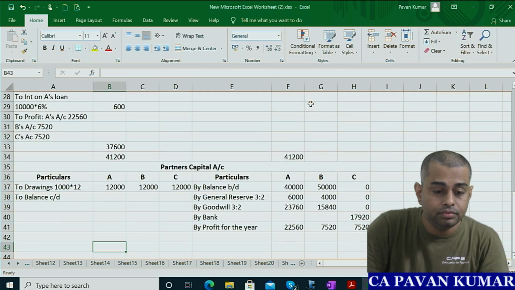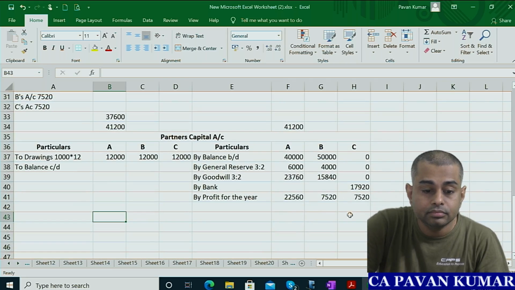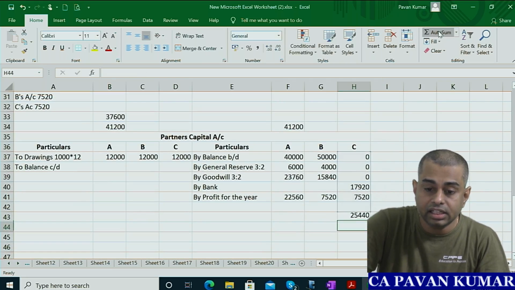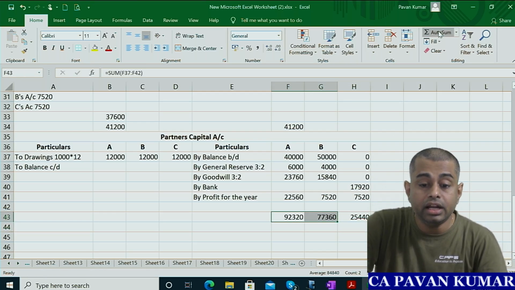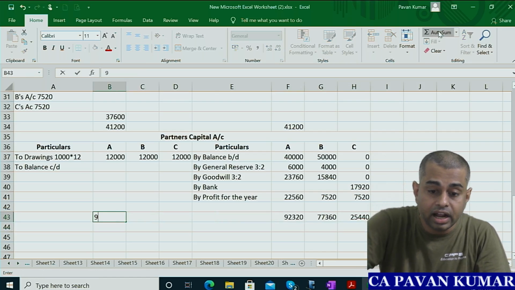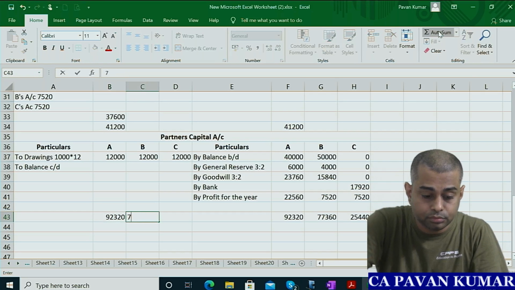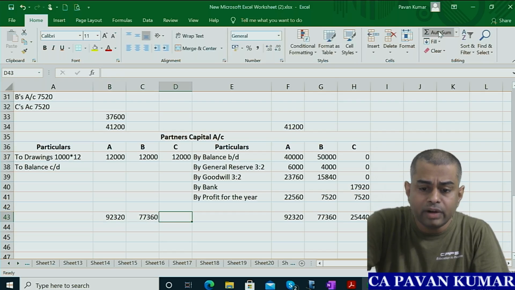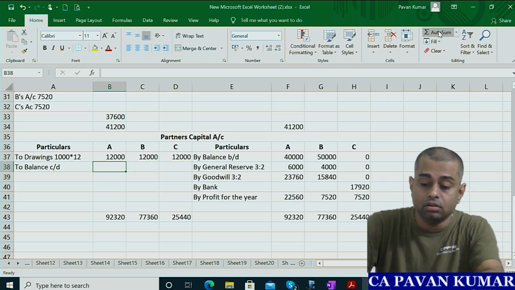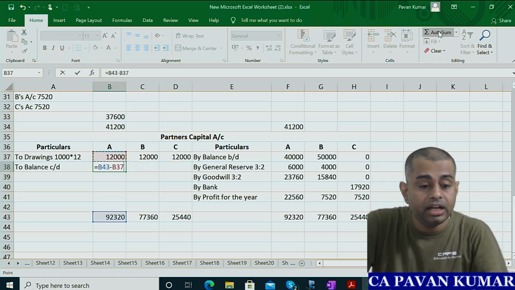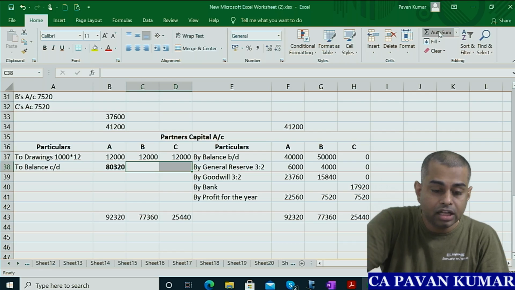Okay, now calculate the totals. So for this guy it is 25,440, 92,320. So here also I will write 92,320, 77,360, 25,440. Correct. Now to balance carried down. This minus this. 80,320 is the balance of first guy.